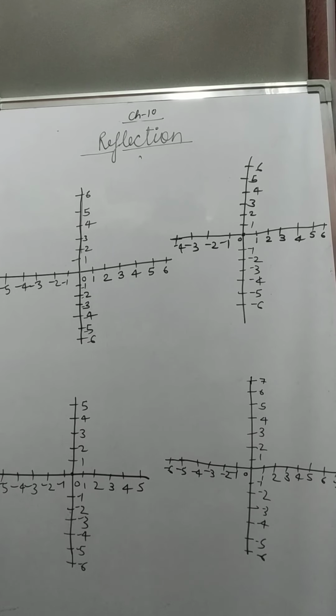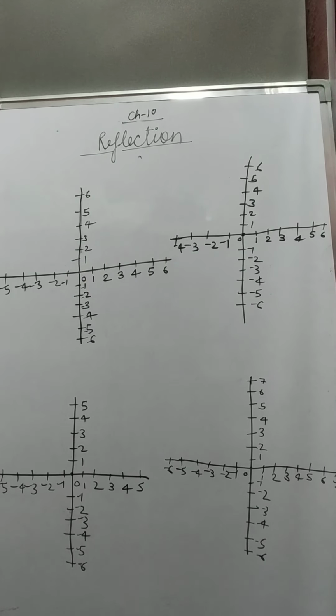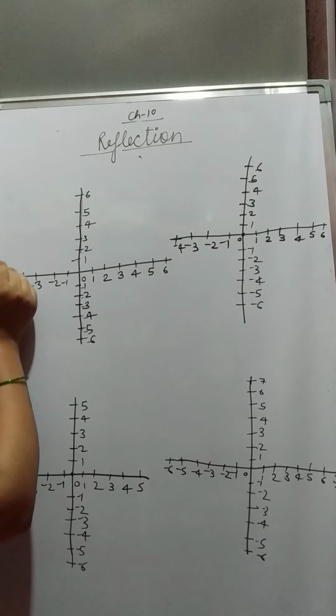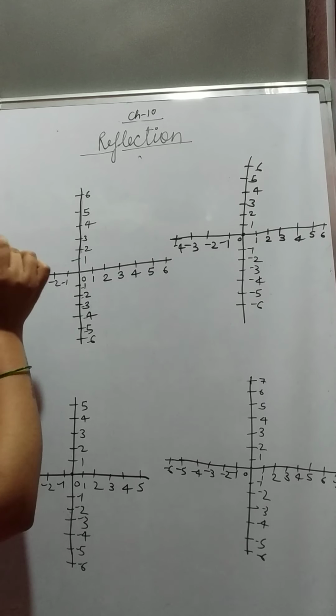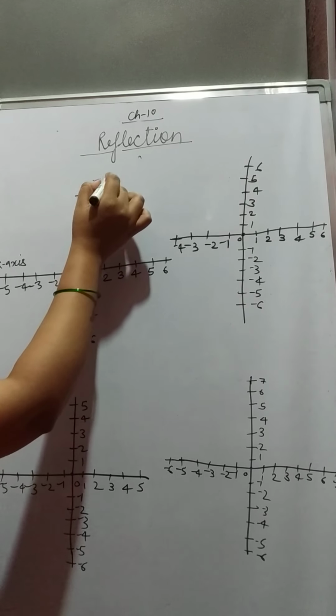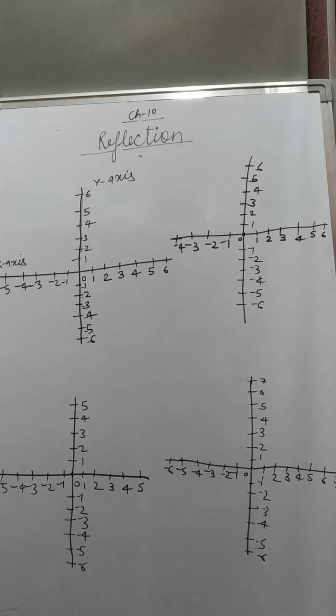The first is that we have two axes in coordinate geometry. The horizontal axis is called the x-axis and the vertical axis is called the y-axis.